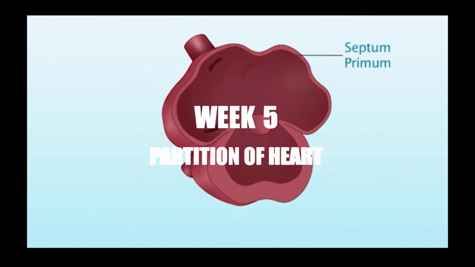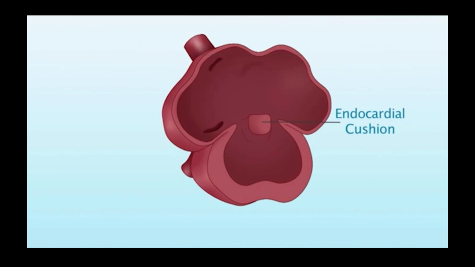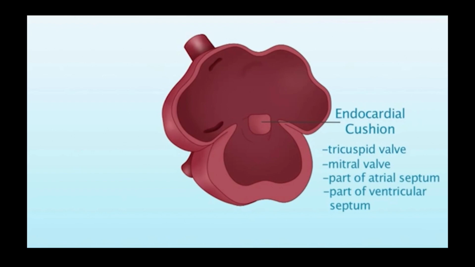Week 5, we see septum primum, septum secundum, and endocardial cushion. These three structures are very, very important, and especially the endocardial cushion, which is also called the atrioventricular cushion. It gives rise to the tricuspid valve, mitral valve, and part of the atrial septum and part of the ventricular septum.